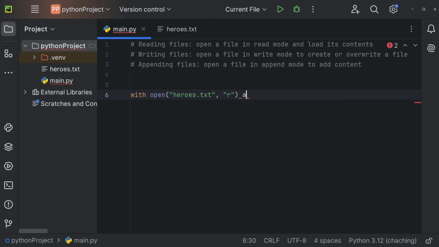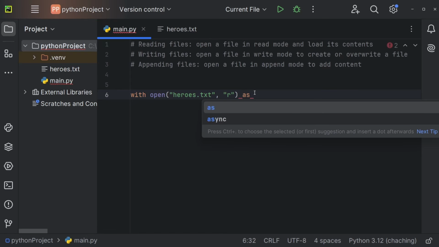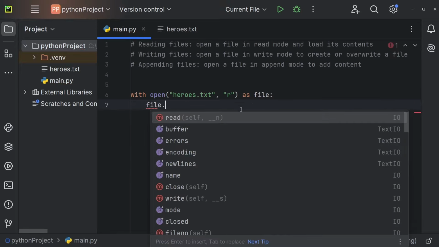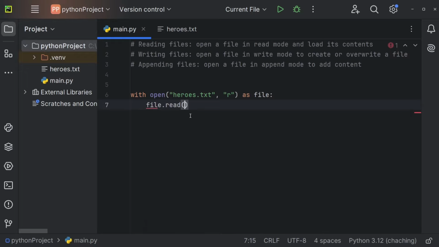Now we can use as, and right here we define the file name. So we want to get this heroes.txt as file, for example. Colon. And right here, we can now define what we want to do with this file. In our case, we want to read this file. So we can use file dot, and now we can call the read method on this file object. So file.read, and this will get us all of the content.